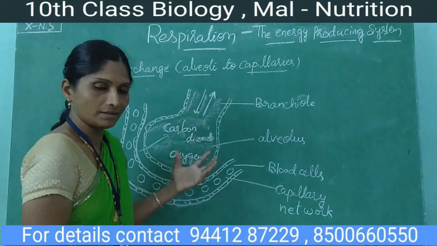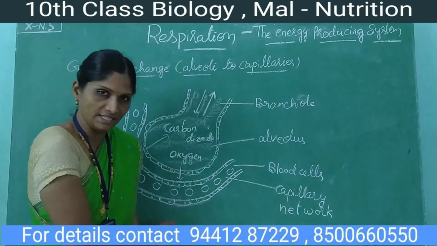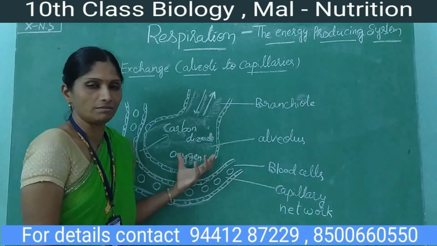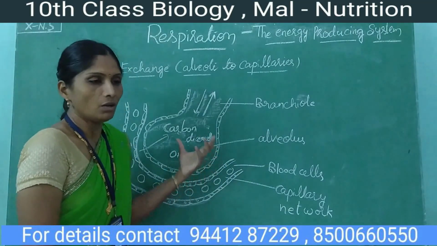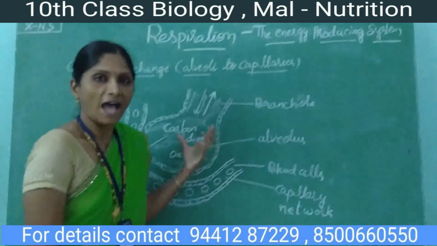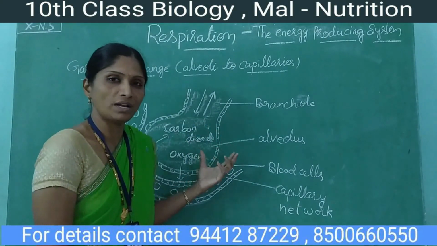The second important use of alveoli is the exchange of gases by the process of diffusion. What is the meaning of diffusion? The movement of gases from high concentration to low concentration is known as diffusion.